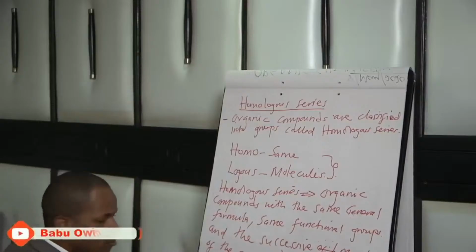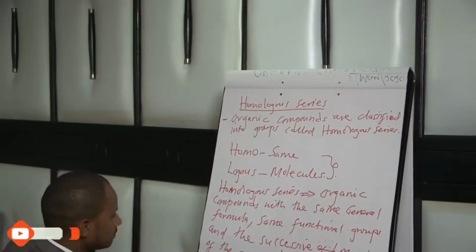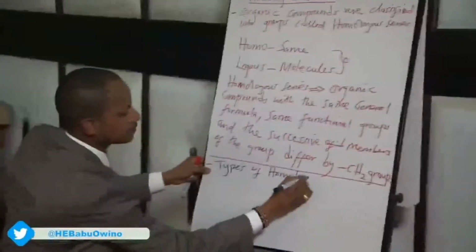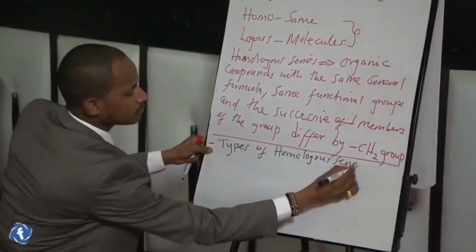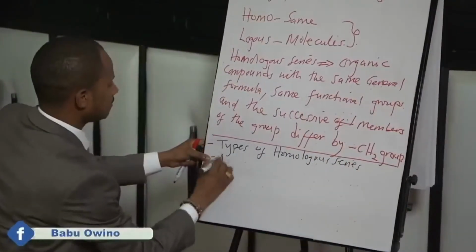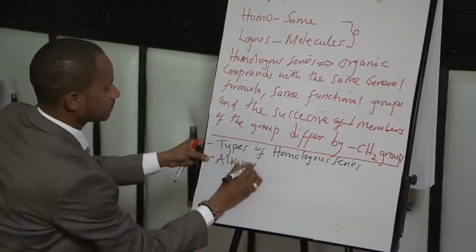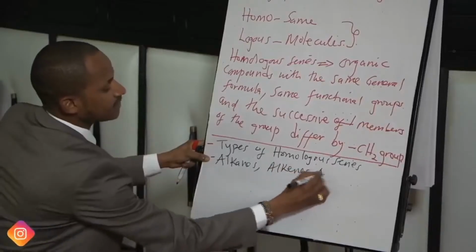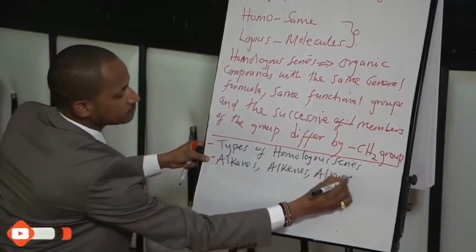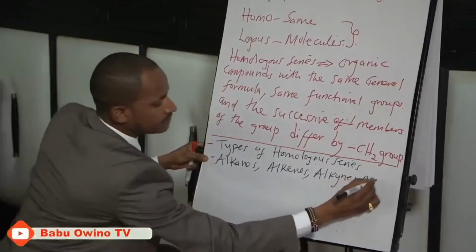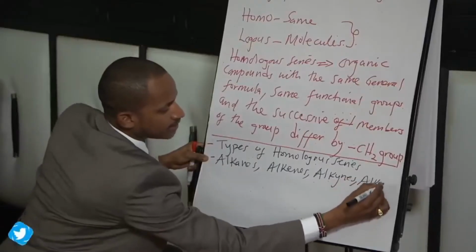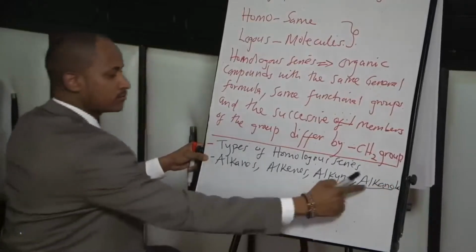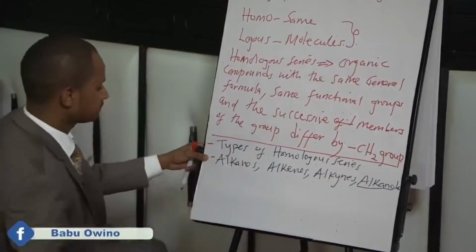From here we have various types of homologous series. Number one, we have alkanes, we have alkenes, we have alkynes, we have alkanols. From alkanols, alcohol, we can get alcohol.